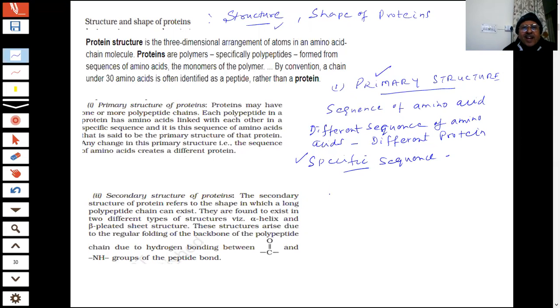Second, I am coming to secondary structure of protein, student. The secondary structure means the shape in which long polypeptide chains can exist. Now we are talking of the shape of these polypeptide chains.